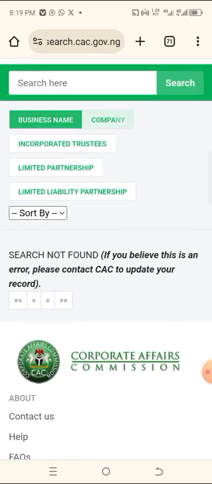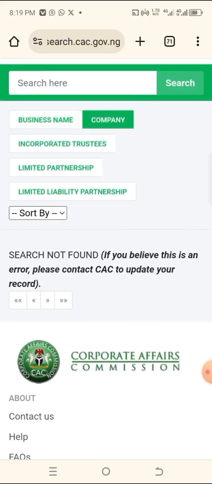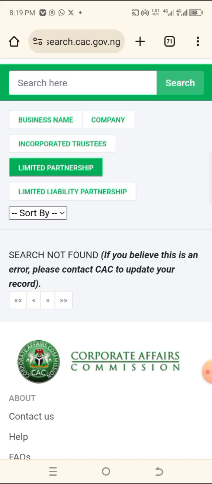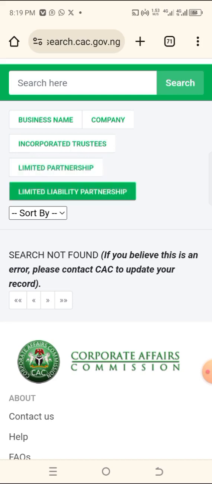Come to the company. Search not found. Can you see that nobody has been using that name? Come to the incorporate, nobody has been using it. Come to the limited, and then come to the limited liability partnership. Can you see now? Do you understand this one? So the name that I searched, nobody has been using that particular name.